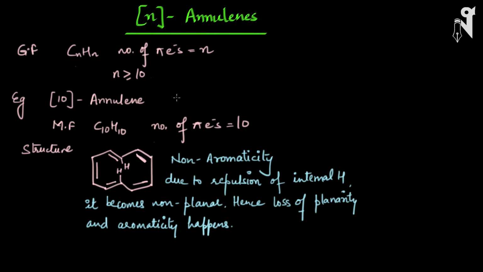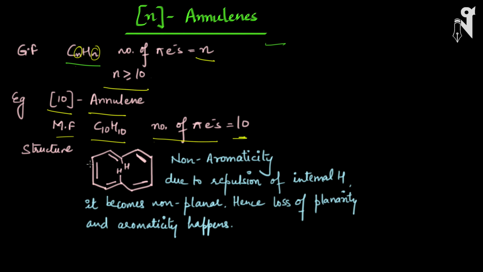Now let's talk about the next set of compounds. What we have among the aromatic structures are the annulenes. Annulenes are compounds which have the general formula CnHn, and the number of pi electrons they have is equal to n. So n must be greater than or equal to 10. Anything less than 10 pi electrons will not be considered an annulene. These are the common names also. We call them 10-annulene. That means the molecular formula is C10H10. Here also the number of pi electrons is n, so the number of pi electrons is 10 over here.